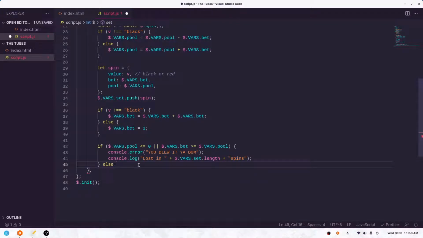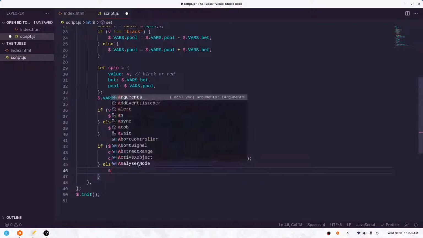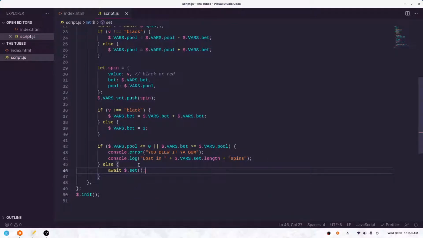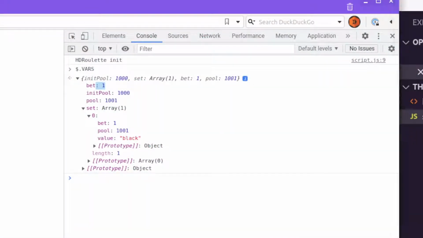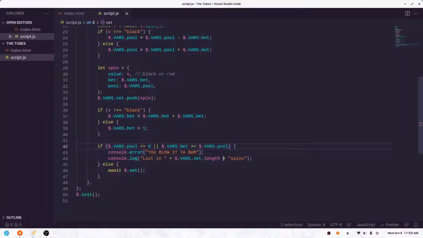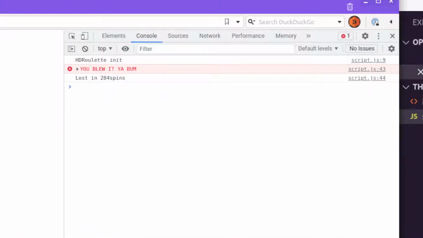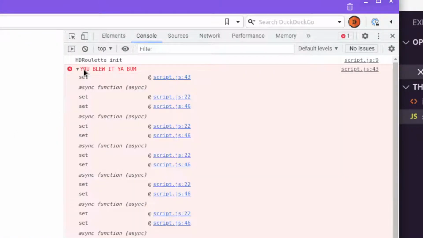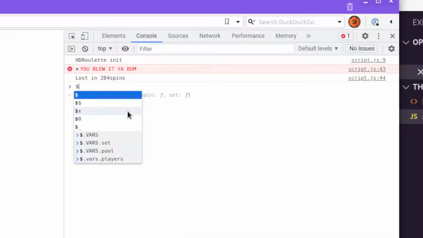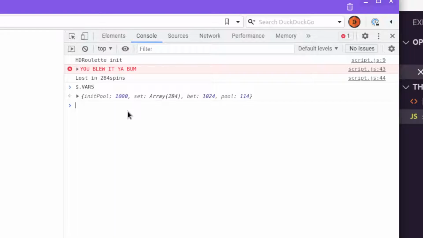If we don't lose, then we'll just add another set. So let's see whether I'm a genius and this worked or whether I'm a moron and it didn't work. Okay, so small issue here, just out of space there. But here we go. So it says that we blew it. We blew it in 248 spins, and let's actually console log that out.